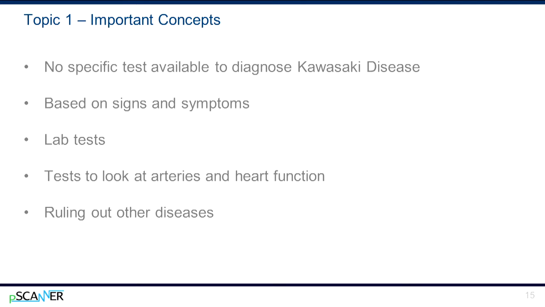Various lab tests are also performed that may support the provider's observations in making the diagnosis. They include blood and urine tests that look for the presence of markers of inflammation. Tests look at arteries and heart function, and in some patients an echocardiogram is performed to find abnormalities in the coronary arteries. Other diagnostic tests or procedures might be done to make sure that the child does not have other diseases that present similar signs and symptoms to KD. Researchers are trying to create a diagnostic test specific to Kawasaki disease.